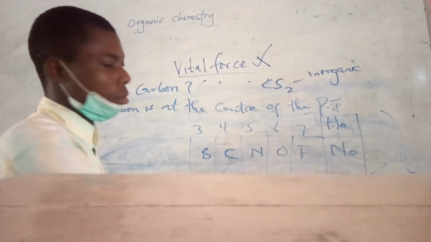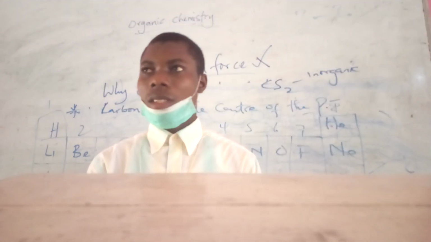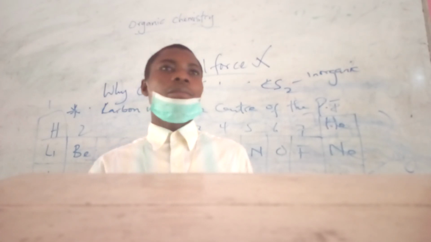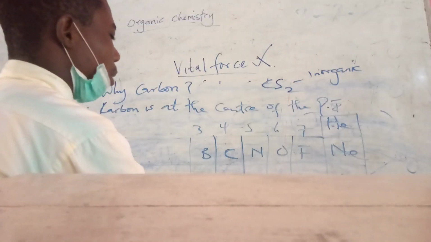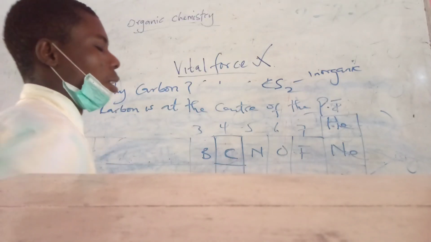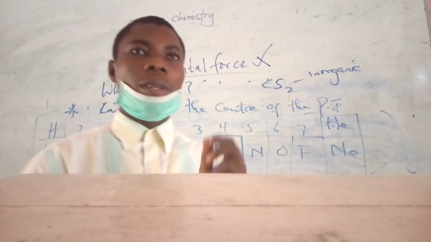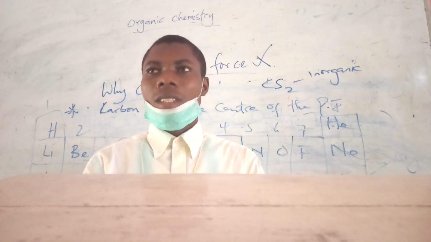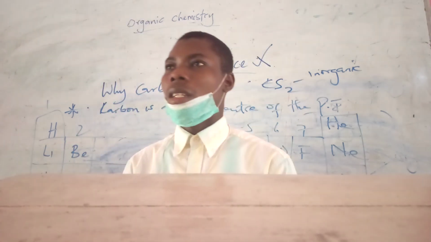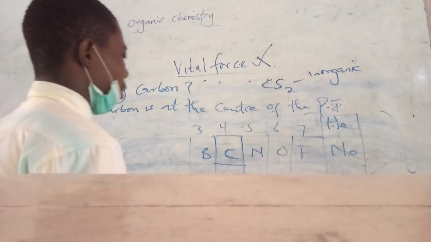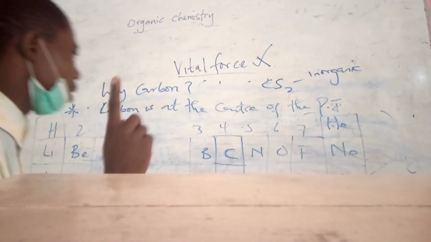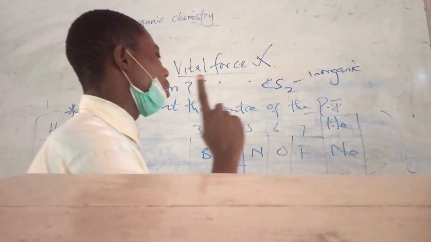Group 4. Of course, what is the half of 8? Is it not 4? So carbon falls at the center of the periodic table. That is the first reason. Carbon is the first element that falls at the center of the periodic table, and that is the first reason why carbon is very, very important.